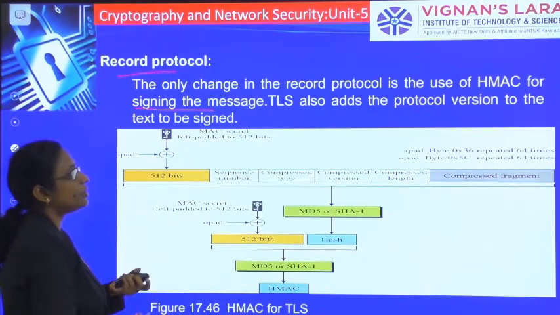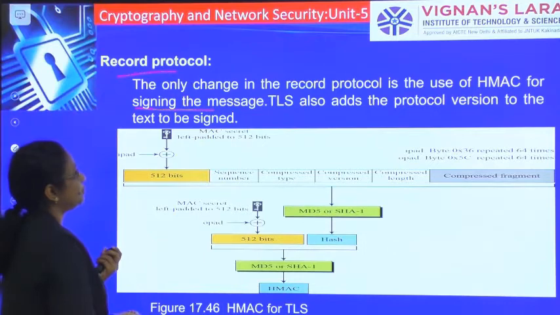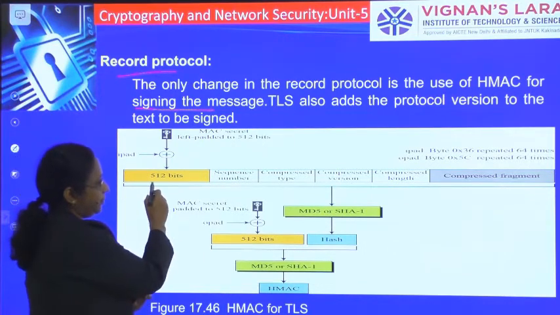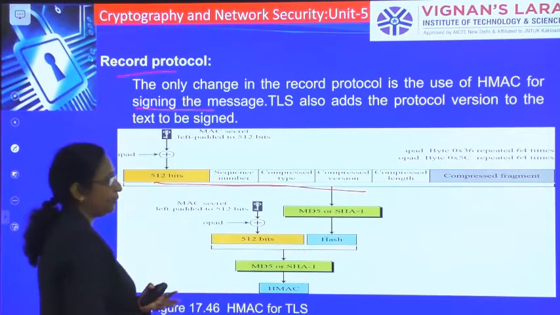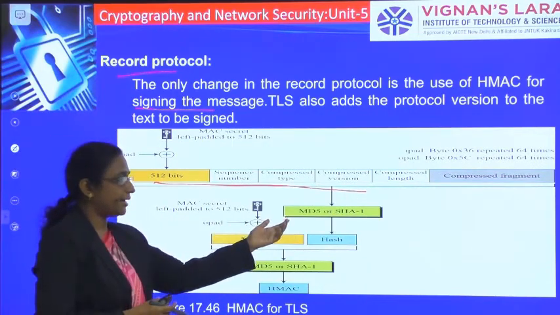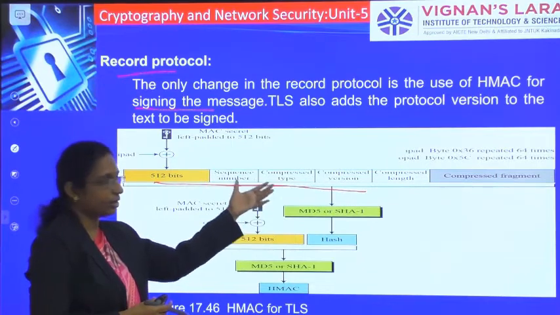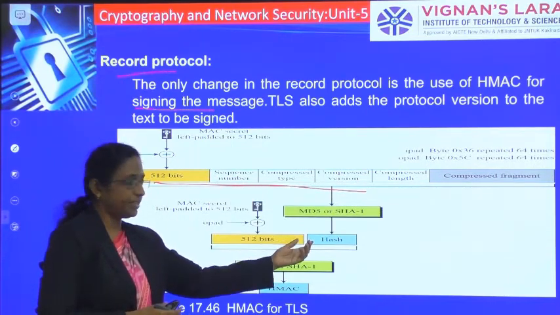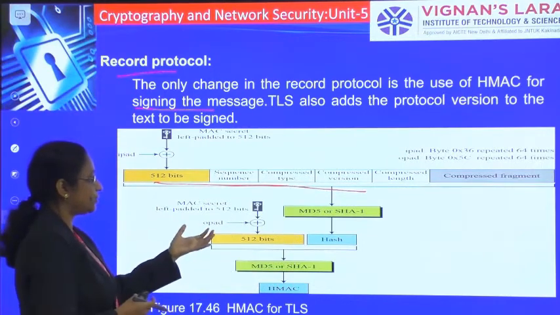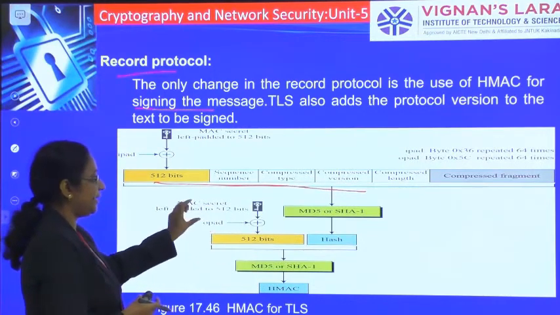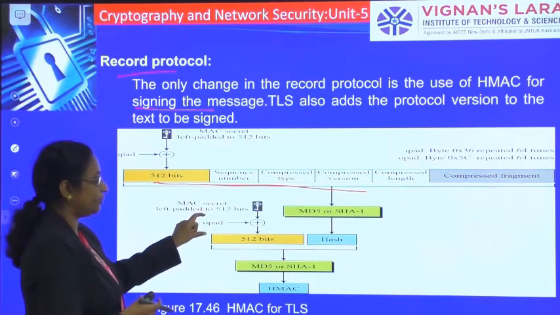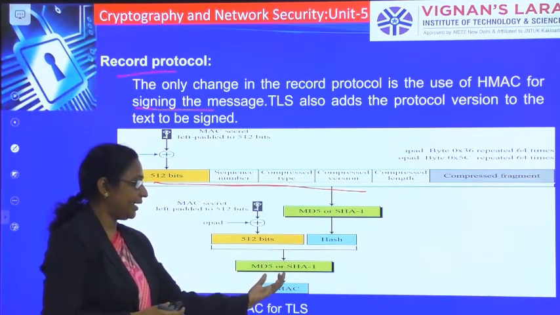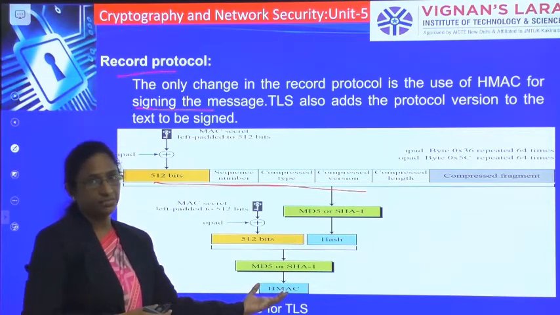TLS also adds the protocol version to the text to be signed. So it takes these as input, and it will be applying an MD5 or SHA algorithm on this input, and then whatever code is generated. For that also you will be taking the secret, and to that you will be doing an outer padding. So those will be concatenated, and finally you will be getting an HMAC.